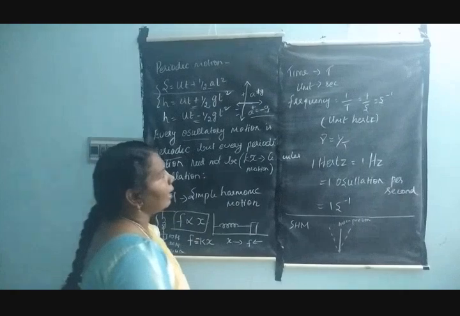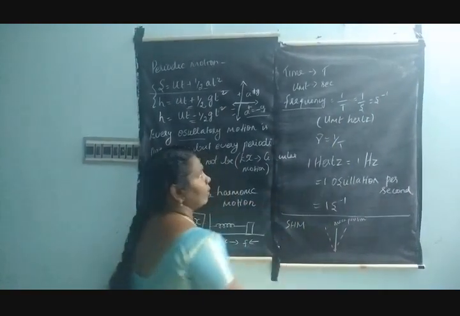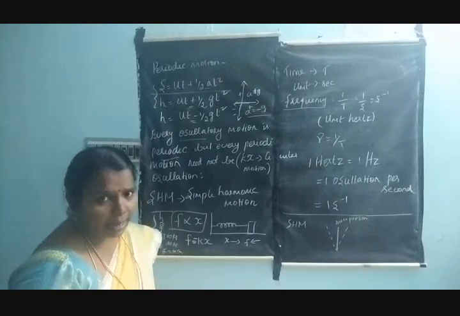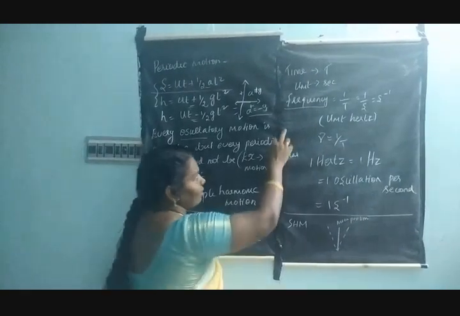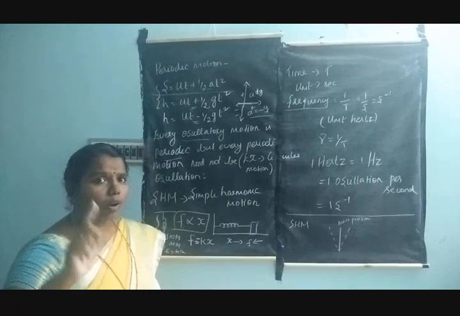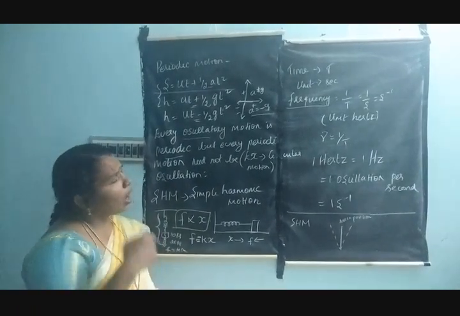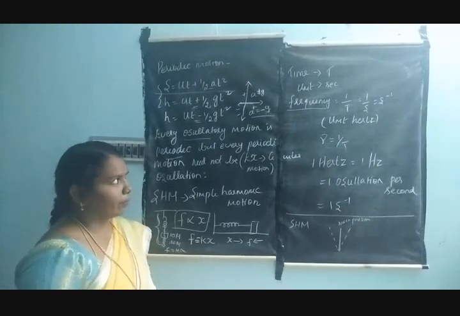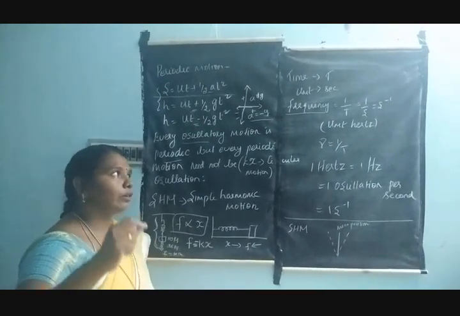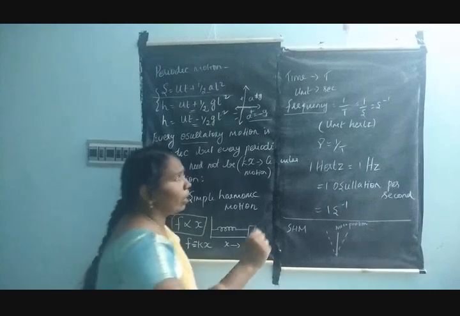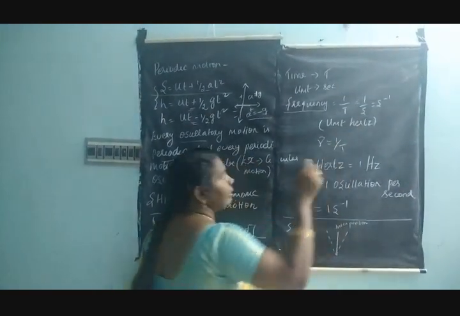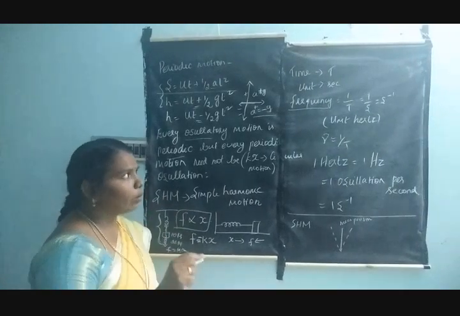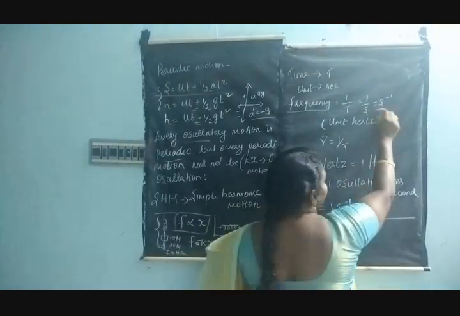And then the frequency. The next topic is frequency. What is called frequency? It is the reciprocal of the time. The reciprocal of the time is called the frequency, or you can say that the frequency is inversely proportional to time. You know the time unit is the second. So that is 1 divided by second, which is equal to second inverse, that is s inverse.